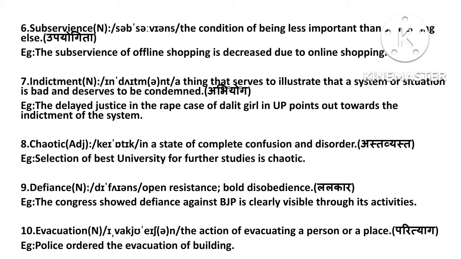So let's look at the example. The delayed justice in the rape case of a Dalit girl in UP points towards the indictment of the system. So there was a rape case in UP, and there was a delay in the justice, because some politicians were involved in it, and it should be condemned so that the people can get justice as soon as possible. So it is basically indictment.